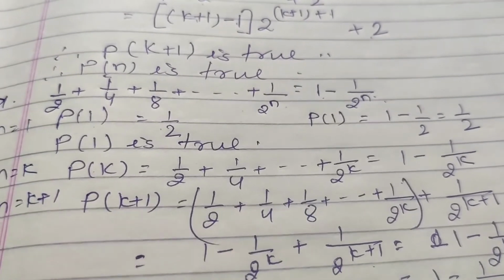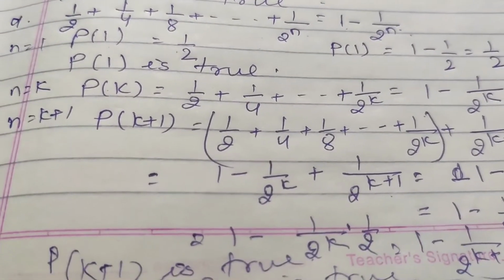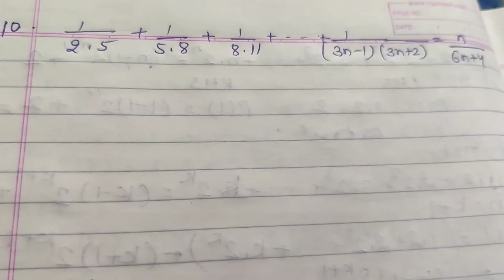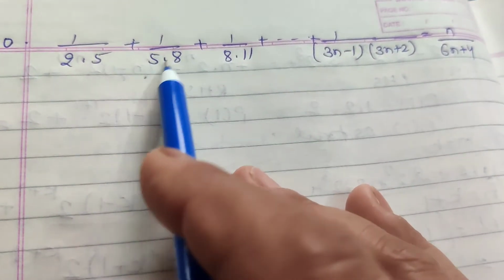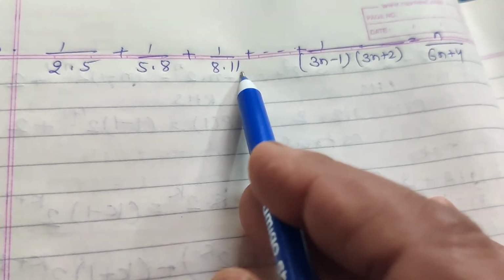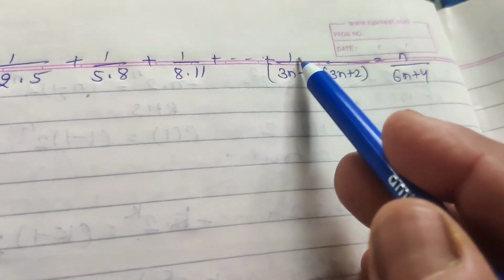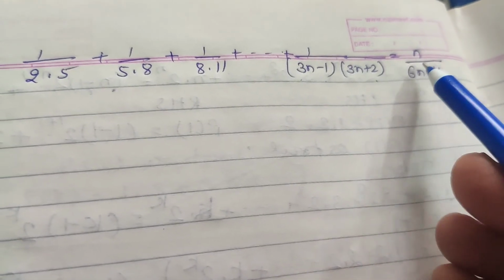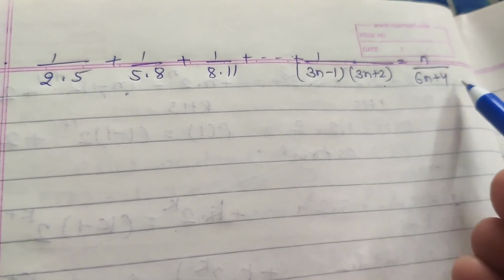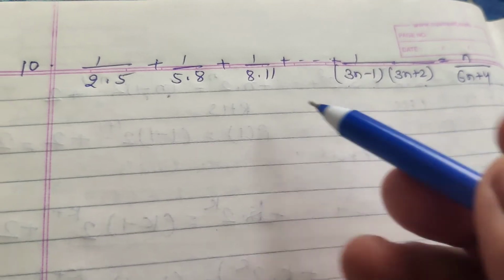Okay. The question number 10. The question number 10 is 1 upon 2 into 5 plus 1 upon 5 into 8 plus 1 upon 8 into 11 plus ... plus 1 upon (3n minus 1)(3n plus 2). The sum is n upon 6n plus 4. Okay.